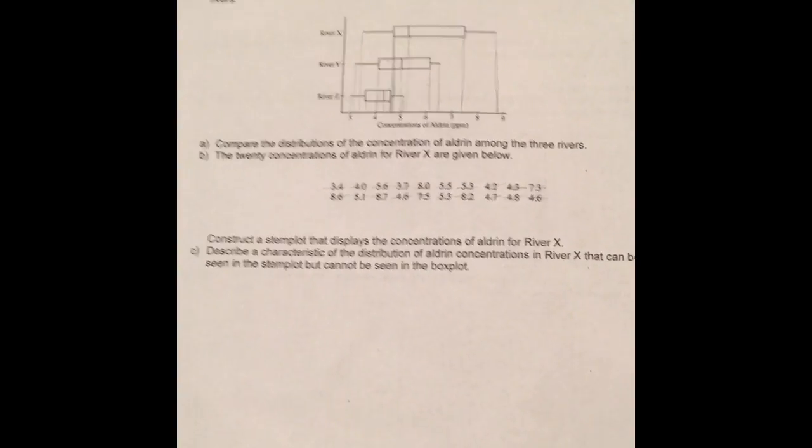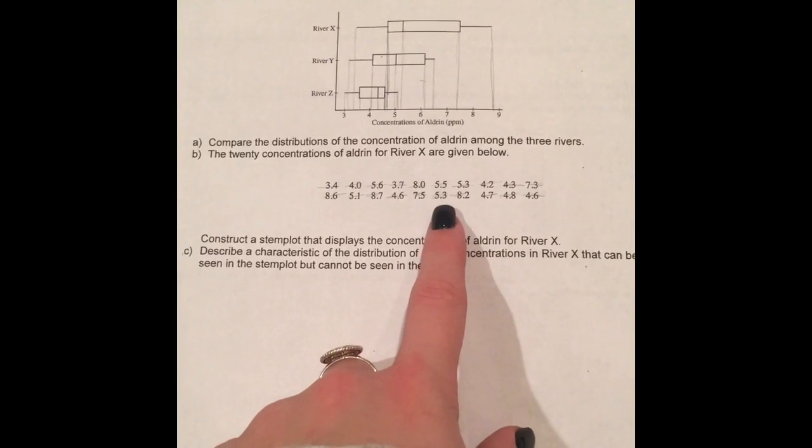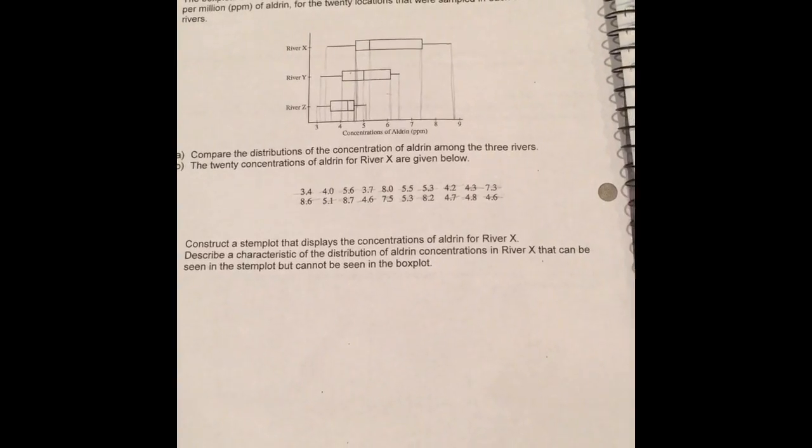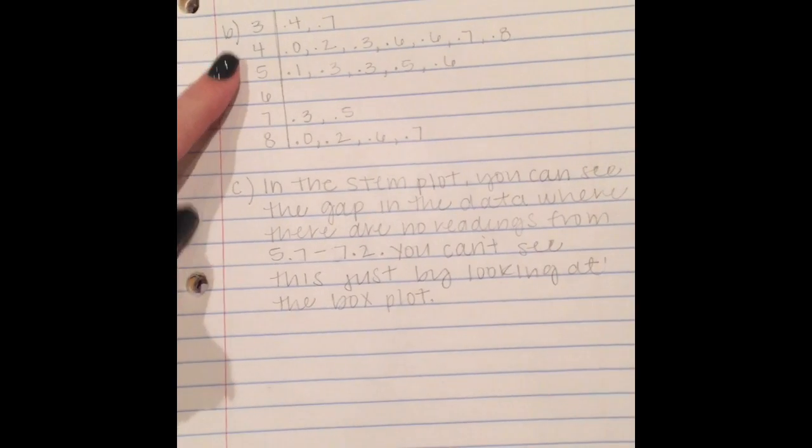And then it gives us the concentrations that are found in River X, and it asks us to construct a stem plot that displays the concentrations. And that's the stem plot. And then it asks to describe a characteristic of the distribution of aldrin that can't be seen in the box plot.